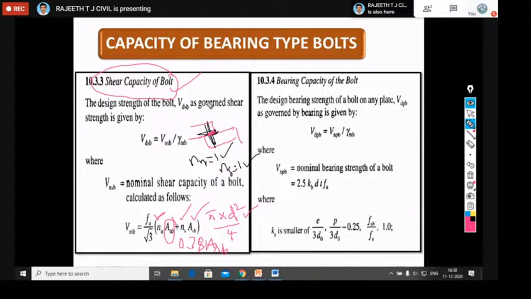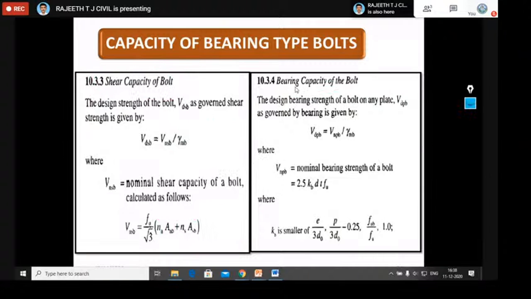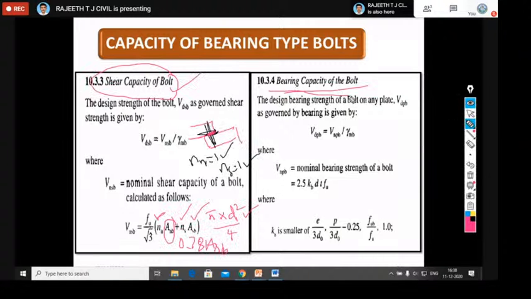Okay. Where we discussed what tearing type of failure, bearing type, shear type, and block shear failure. Whereas for a bolt, we should calculate minimum shear and bearing strength. Okay, now we will go for bearing capacity of the bolt. So here this is another strength of the bolt, bearing capacity.